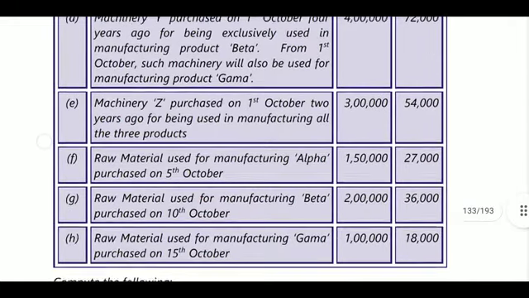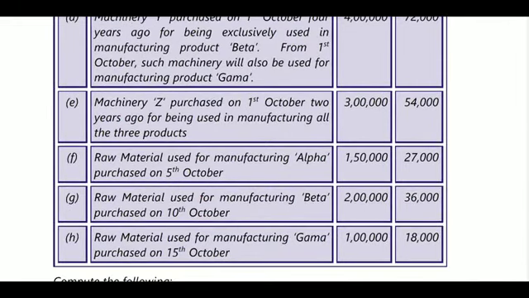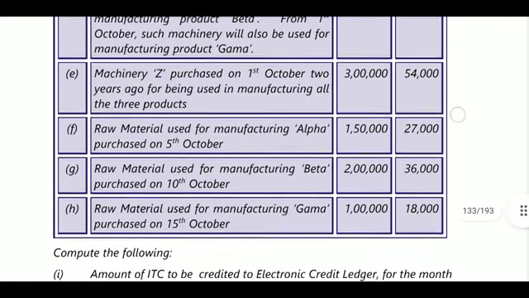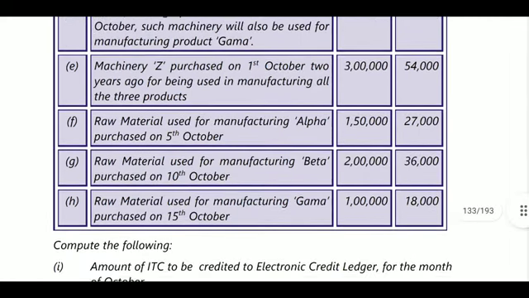Next, raw materials used for manufacturing alpha purchased on 5th October, 27,000. It will be considered for ITC. 27,000 will be considered as ITC. Next, raw material used for manufacturing of beta purchased on 10th October, 36,000. Beta is related to an exempted product, so it will not be considered.